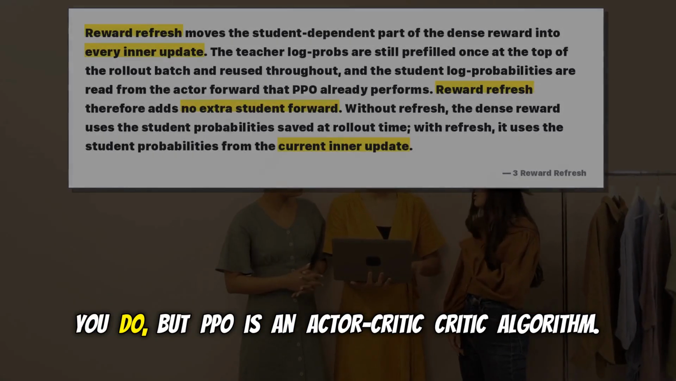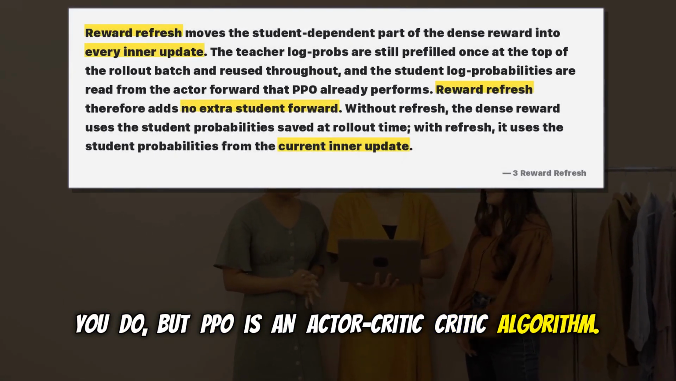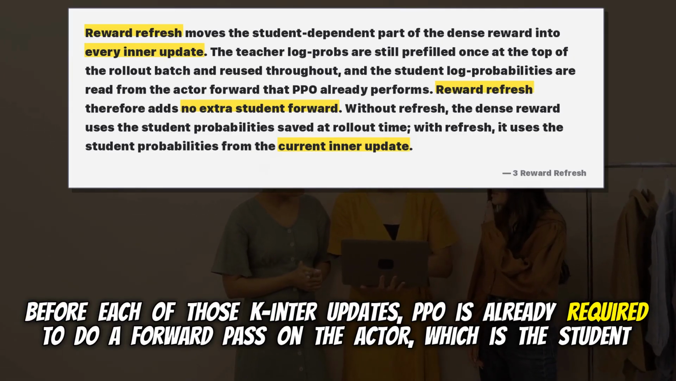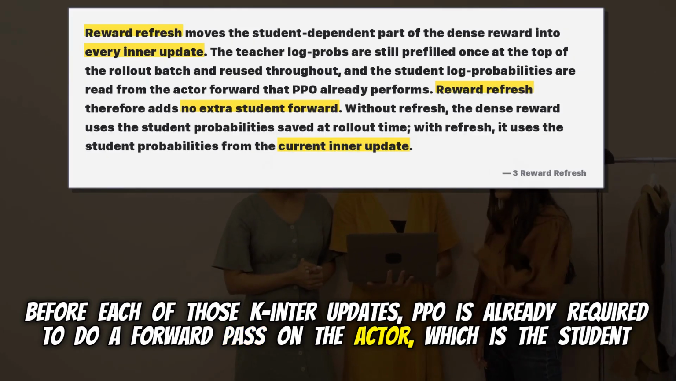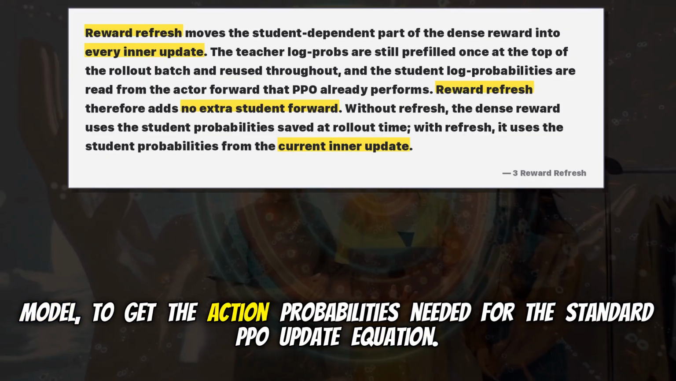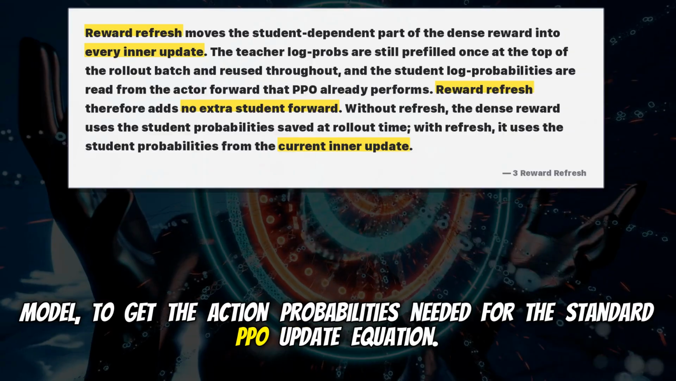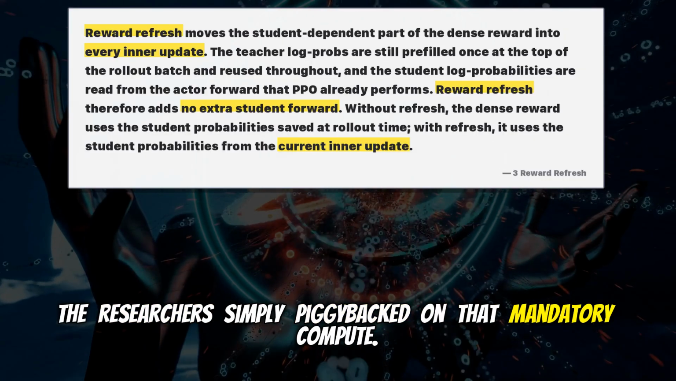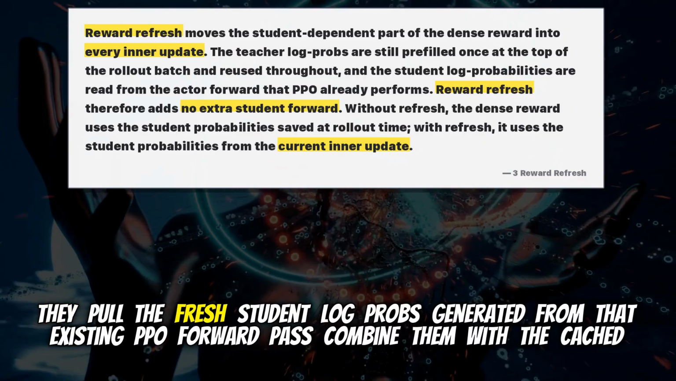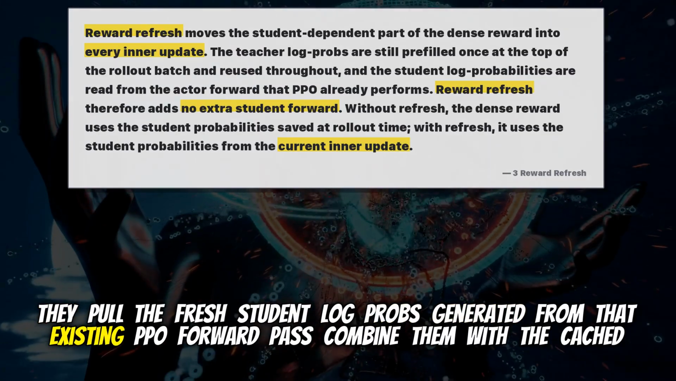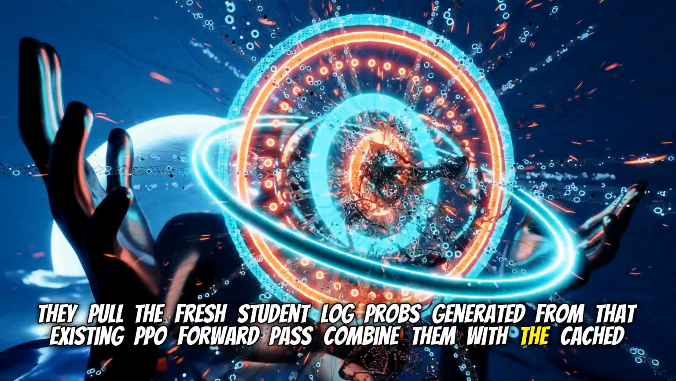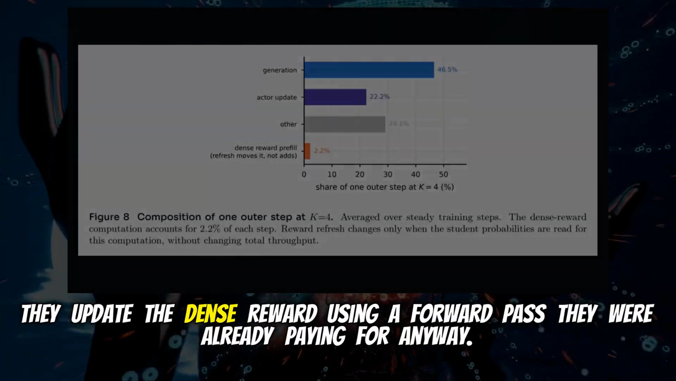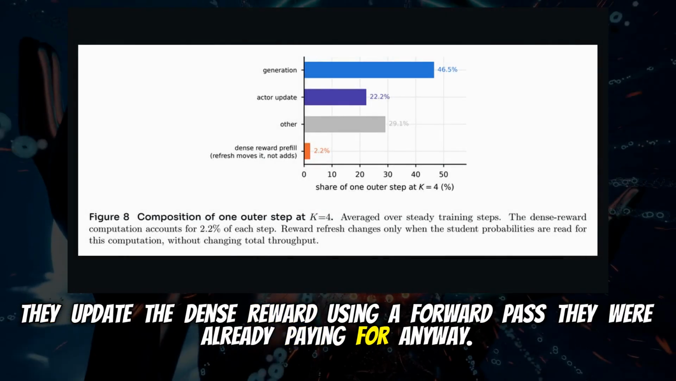You do, but PPO is an actor-critic algorithm. Yes. Before each of those K inner updates, PPO is already required to do a forward pass on the actor, which is the student model, to get the action probabilities needed for the standard PPO update equation. Oh. Yeah. The researchers simply piggybacked on that mandatory compute. They pull the fresh student log probs generated from that existing PPO forward pass, combine them with the cached teacher log probs, and recompute the dense reward perfectly. They update the dense reward using a forward pass they were already paying for anyway.